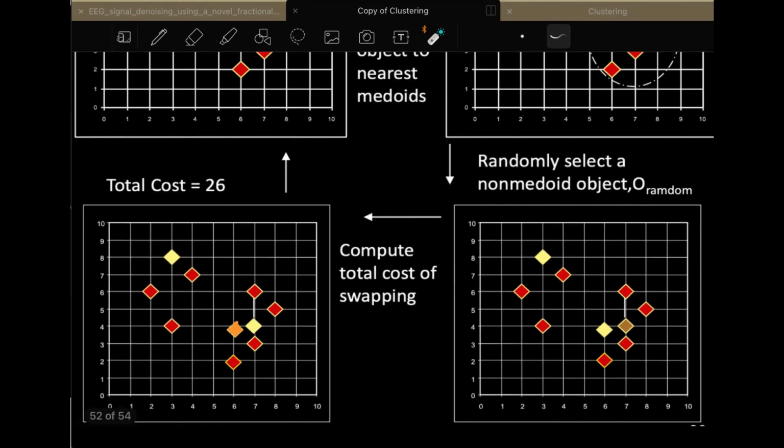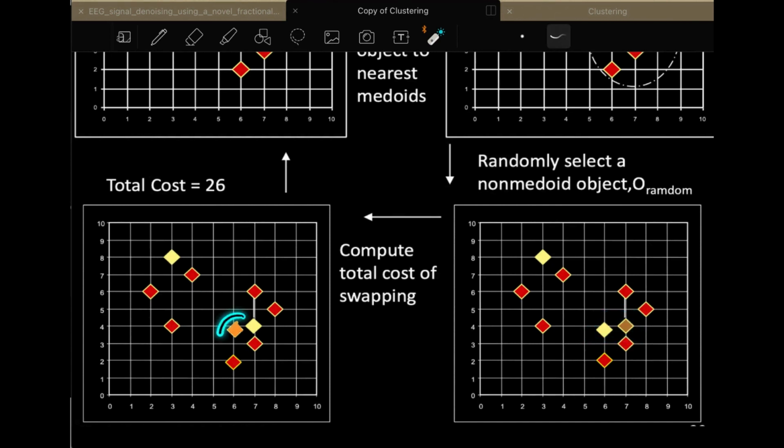Once it is done, it will select only that pair which will give you the minimum cost. In this situation, let us say this is the particular pair which is giving you the minimum cost compared to the other pairs, which are this one, or this one, or this one. So out of all these pairs, this is the one giving you the minimum cost.